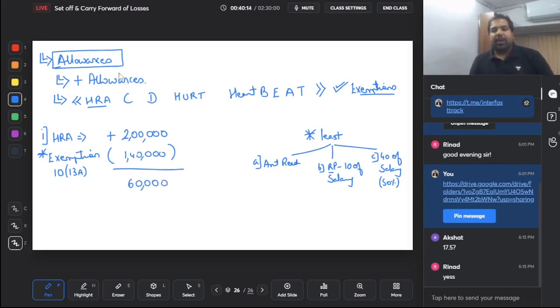In which head will you tax? Of course, you're an employee, so you will be taxed under the head salaries. Guys, is there a condition to get this exemption? Yes, you have to take a house on rent. It can be from your parents also, but you have to take a house on rent. This is a condition for HRA. What if I get allowance but I don't take a house on rent? Then the amount of exemption will be 0.